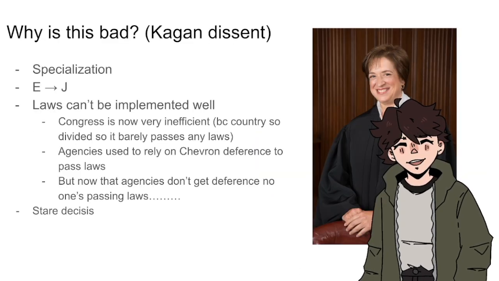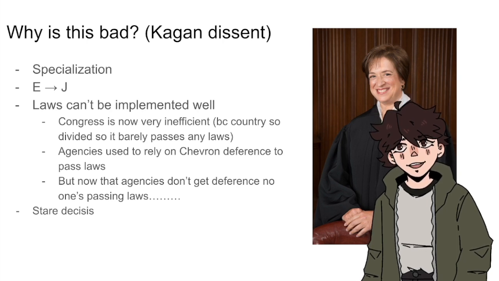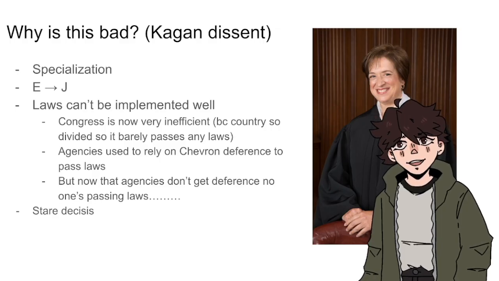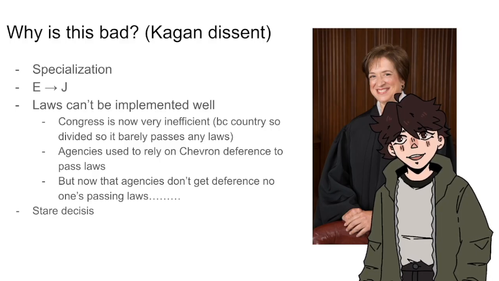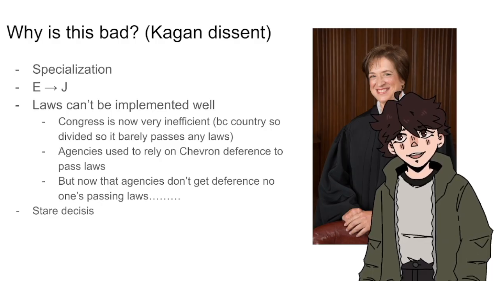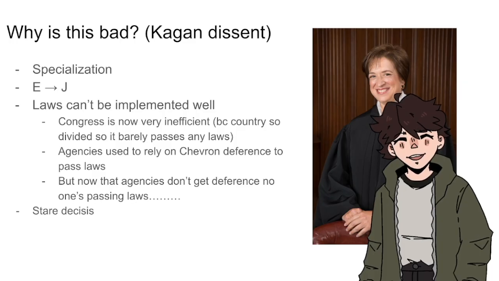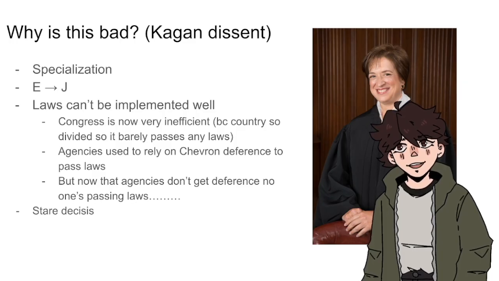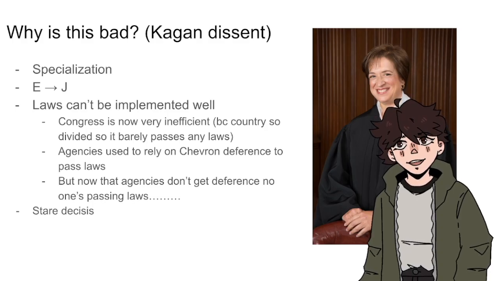Alright, so now for why the overturn of chevron deference might not be such a great thing, also known as a brief summary of Supreme Court Justice Kagan's dissent. The most straightforward reason for why the overruling of chevron deference is a bad thing is specialization. Agencies know more specifics about what they cover than the court does, like the FDA is expected to know more about what food to recall than a random judge. So without chevron deference, the courts could be forced to make decisions about specialized topics that they don't have the knowledge to make.